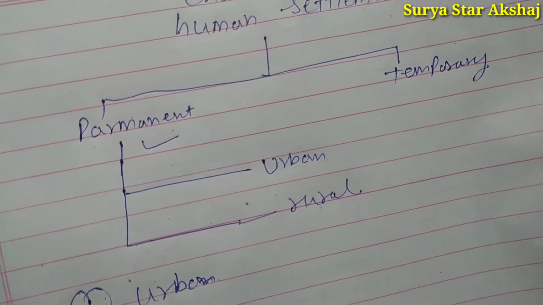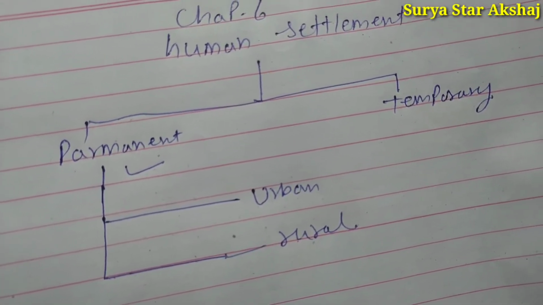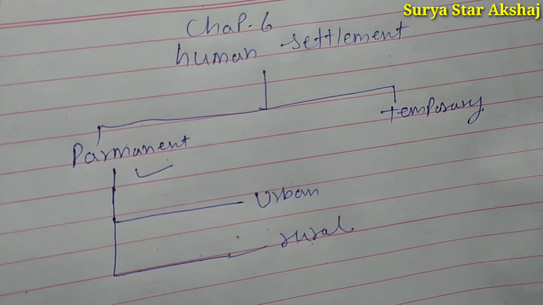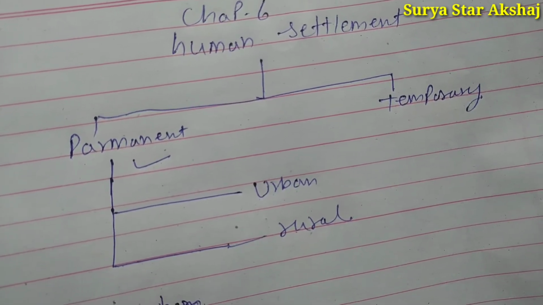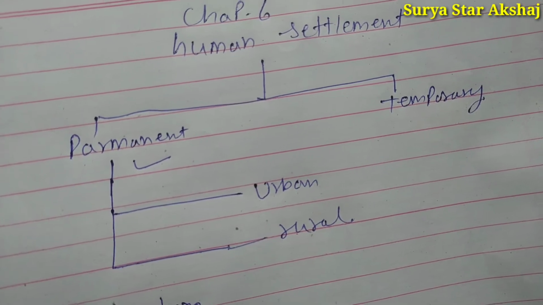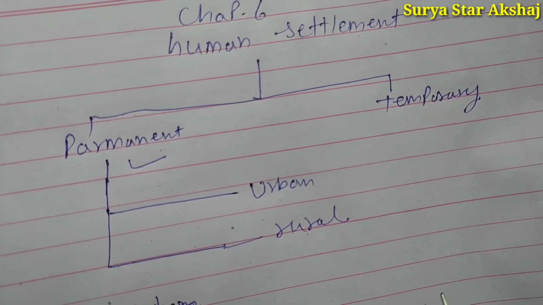Urban settlement is defined according to the country. In India, it was defined in 1991. According to this, an area where a municipality, corporation, cantonment, or notified town area committee works is called an urban settlement.